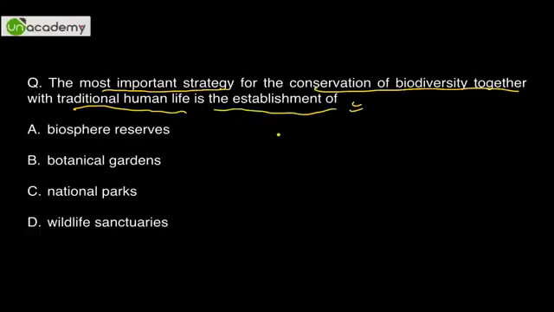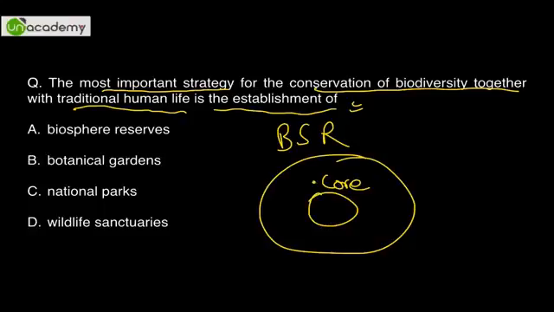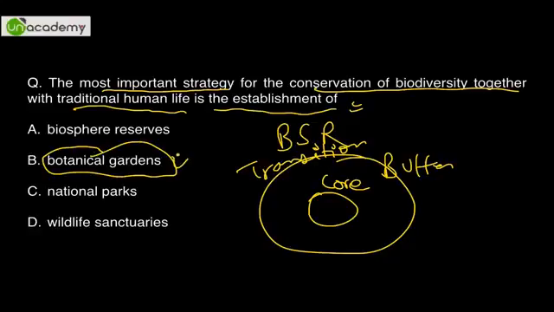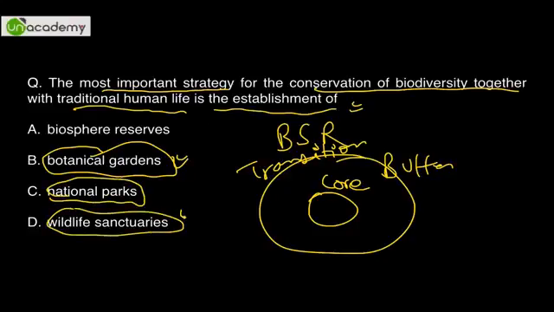I don't need to read the option, it is biosphere reserve. I have told you 1,000 times, core area, then you have a buffer area, and then you have a transition area. Everyone knows these regions. In the core area human activity is not allowed, but in others restricted or complete human activities in harmony with nature are allowed. Botanical garden has nothing to do with human activity, it's just preservation of plants. National park, no human activity. Wildlife sanctuary, no human activity is allowed, especially traditional human life is not at all allowed.